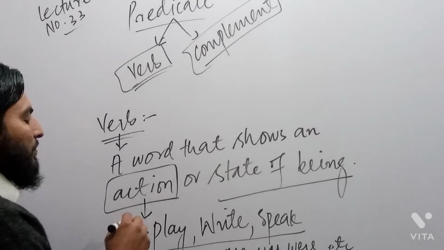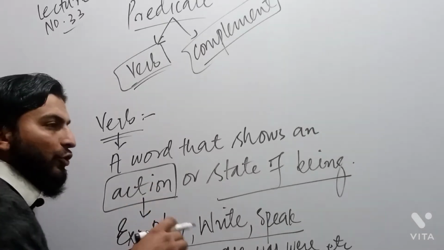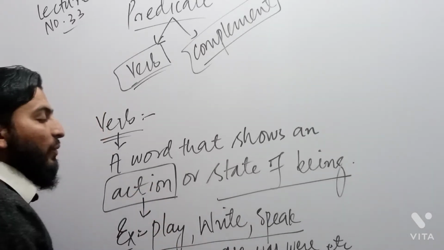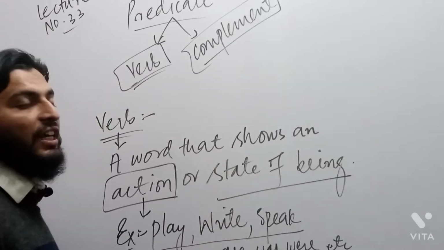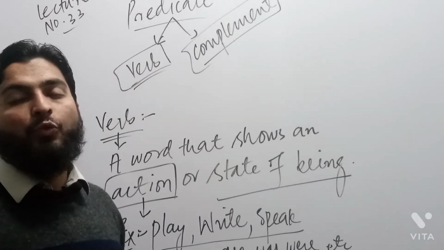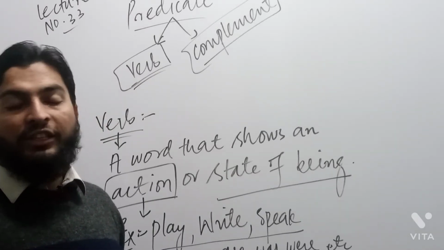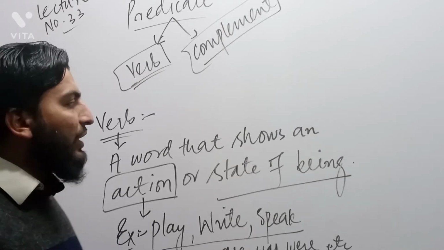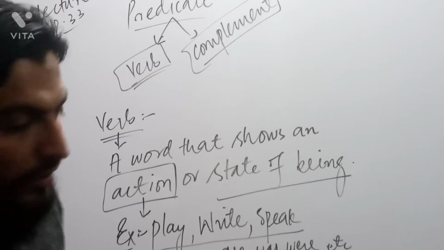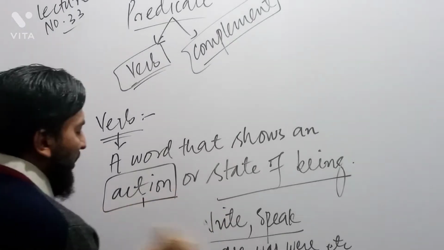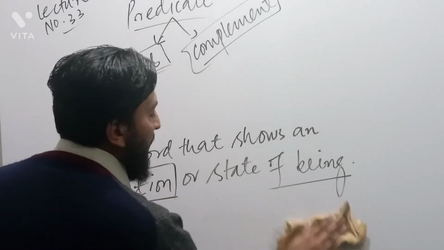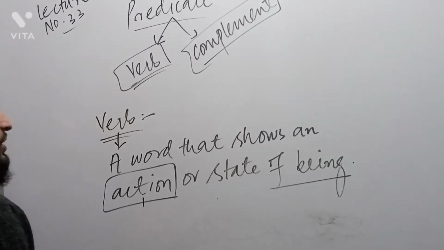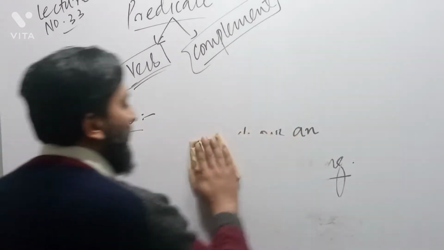Now, the word action means that there is a kind of movement in it. And when I say state of being, it means that there is no movement. Rather, we show the existence. That existence is called one function of verb. In parts of speech, when we discuss each and every part in detail, we will try our best to discuss verb.